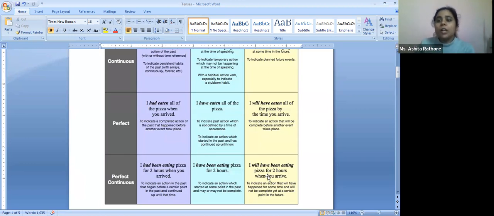So perfect tense will always be used in cases where a particular action is already complete and it has been completed just before this next action that is about to happen or is happening or had happened. All right. For example, I had eaten all of the pizza when you arrived.